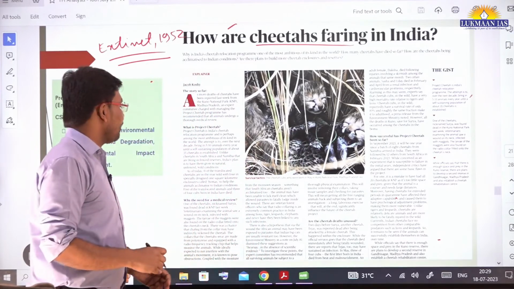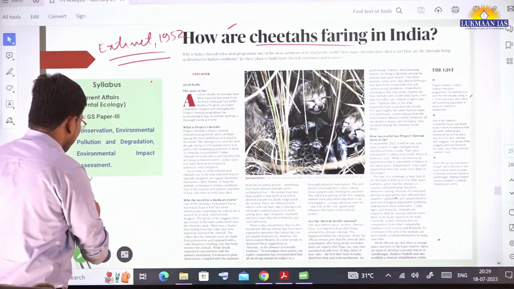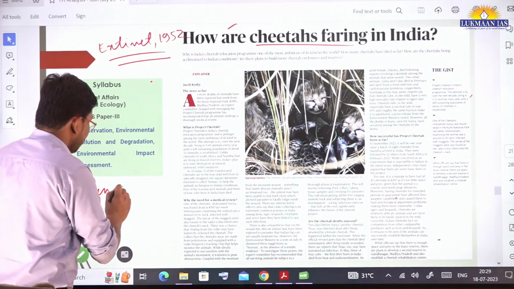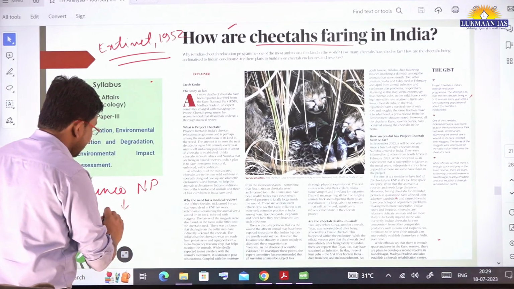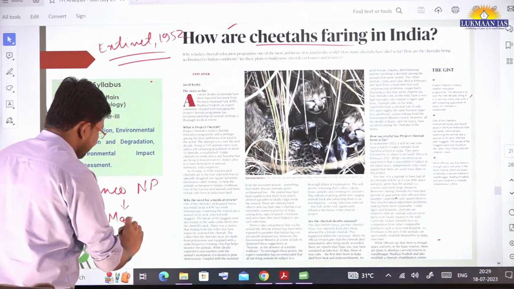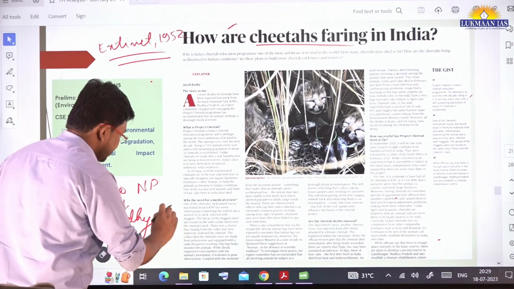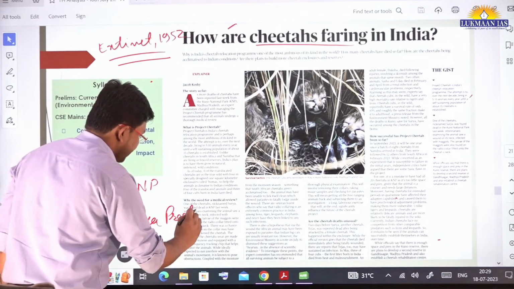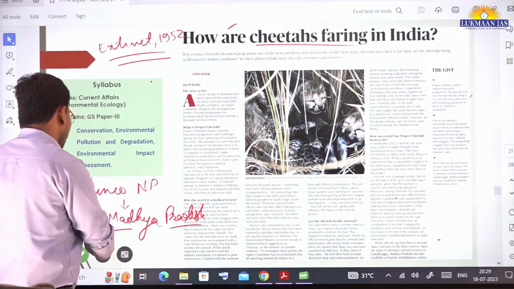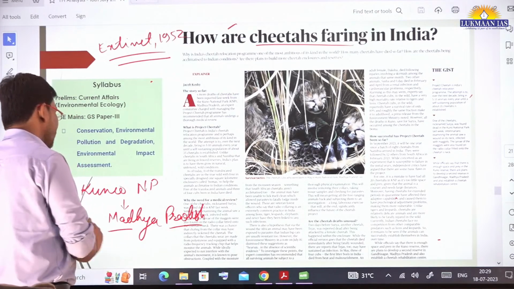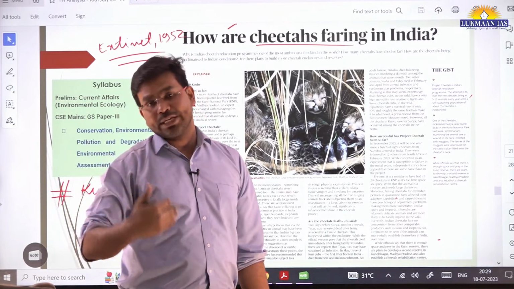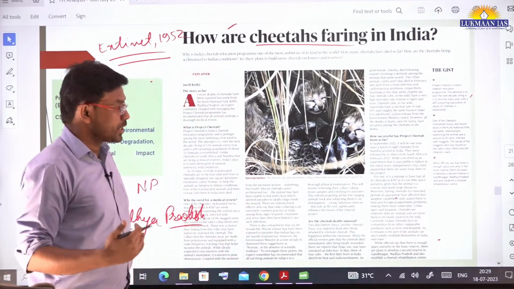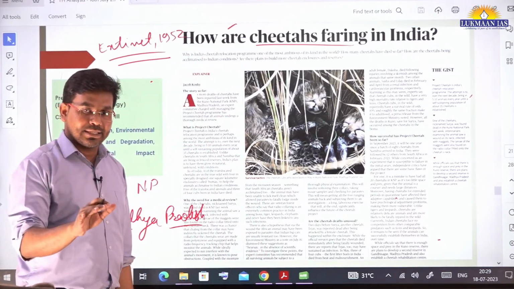One of the national parks in India is Kuno National Park, Kuno NP. This Kuno National Park is located in the state of Madhya Pradesh. Recently 12 such cheetahs have been translocated from, let's say, the African continent to Kuno National Park in India, and some of these cheetahs have died recently.